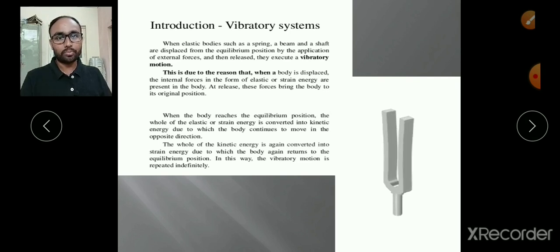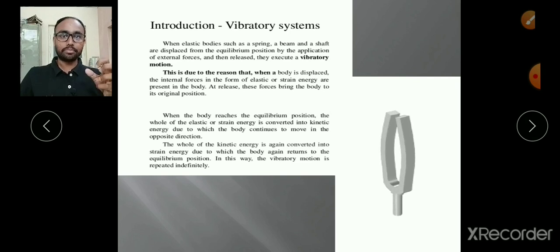This particular property we call the elastic property. Whatever energy was provided to the body by the external force, after release that strain energy is converted into kinetic energy, and the body goes to the mean position. Surprisingly, the body does not stop at the mean position. It has some extra energy, and that extra energy cannot be imparted to the mean position, so the body cannot stay at rest there.